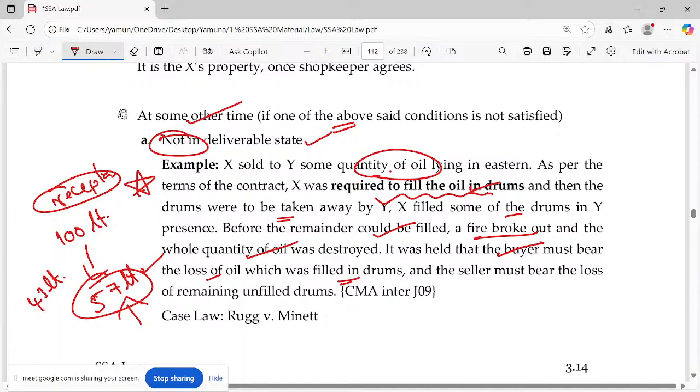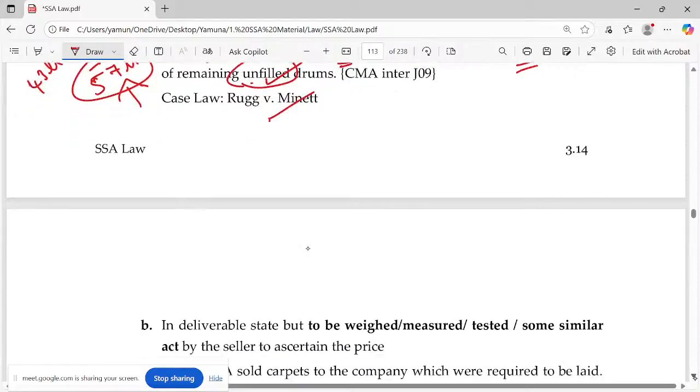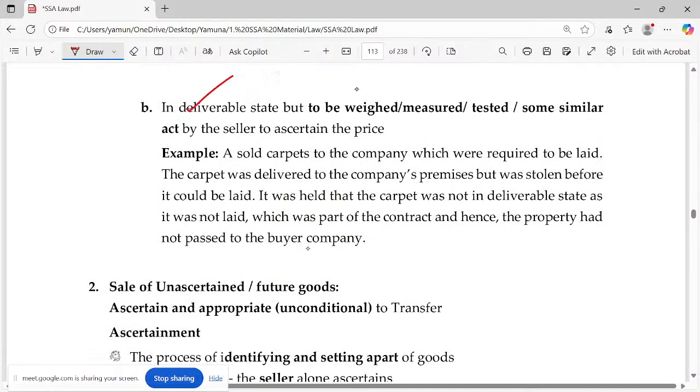Beautiful question. So the seller must bear the loss of the remaining unfilled drums. It's an African case, but obviously not an Indian case. Okay. Then, if goods are in a deliverable state, but have to be weighed or measured or tested or some similar act has to be done, so obviously, okay.